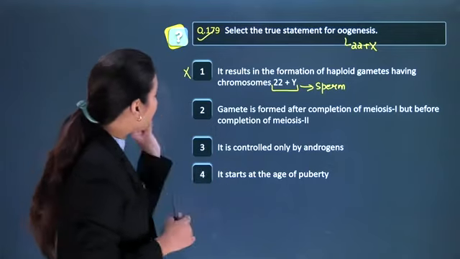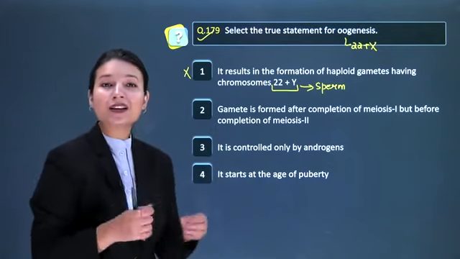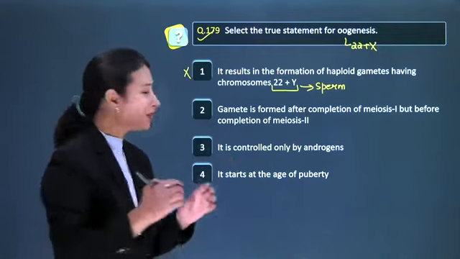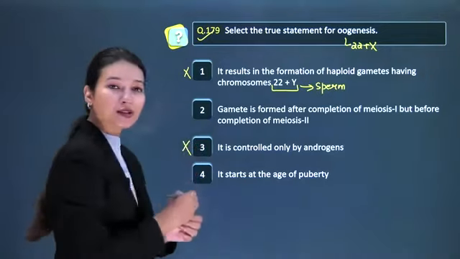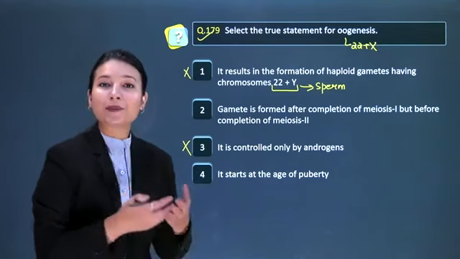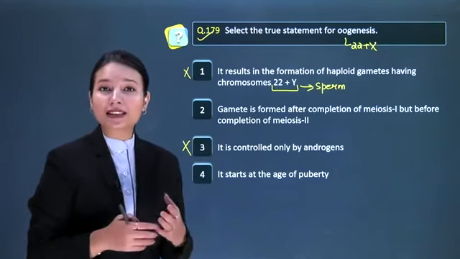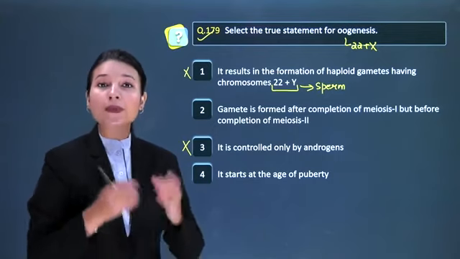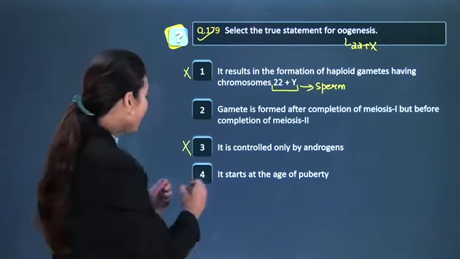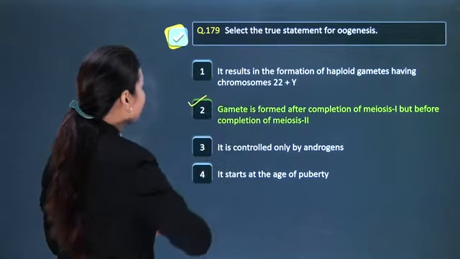तीसरा option यहाँ है, it is controlled only by androgens. This is incorrect as oogenesis is controlled by gonadotropins as well as estrogen. So option number 3 is wrong. Option number 4, it starts at the age of puberty. हमने previous question में discuss किया है that this is the spermatogenesis which starts at the age of puberty while oogenesis starts at embryonic stage only. So option number 4 is also wrong, and our correct answer here is option number 2.